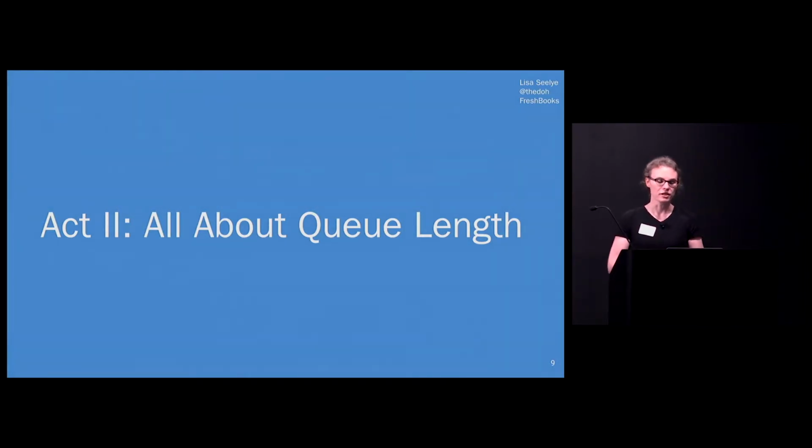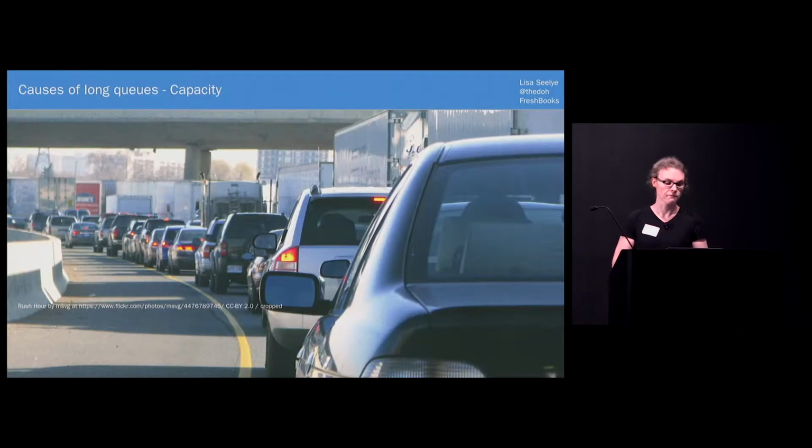Now, it's OK to have a discussion around this kind of expectation mismatch. And to be honest, I kind of expected it. Queue length at FreshBooks has historically been used to infer the health of RabbitMQ, since there's been a correlation between long queues and poor customer experience. But there's a number of reasons why a queue might have a bunch of messages in it. Maybe there just isn't enough consumer capacity to keep up, and it's causing a backlog. This is Toronto. I tried to pull in as many Toronto, Ontario, Canada images into the slides as I could, so if you can spot this place, kudos.